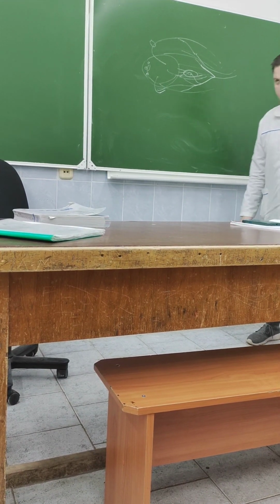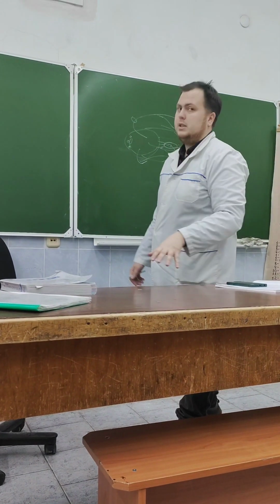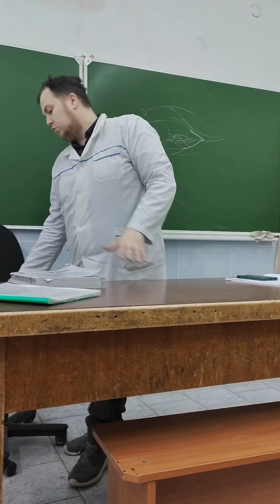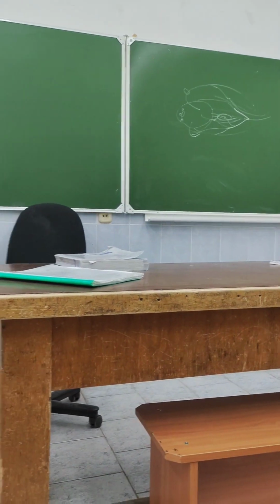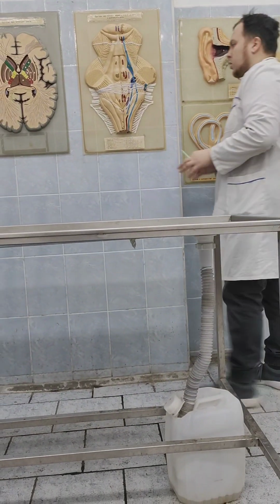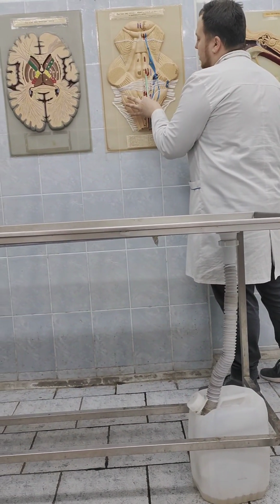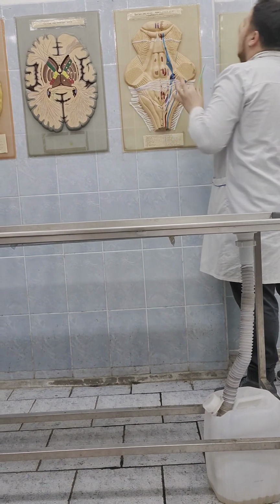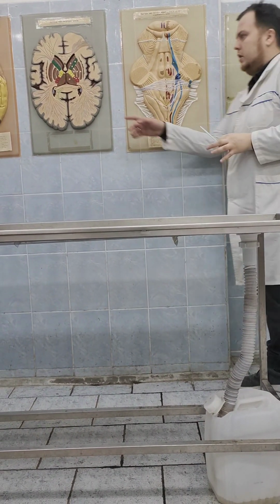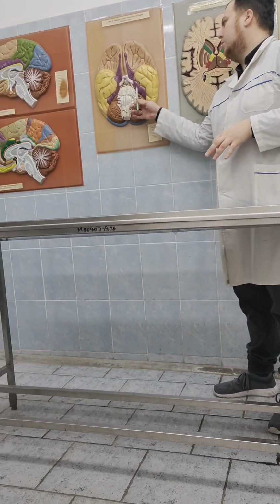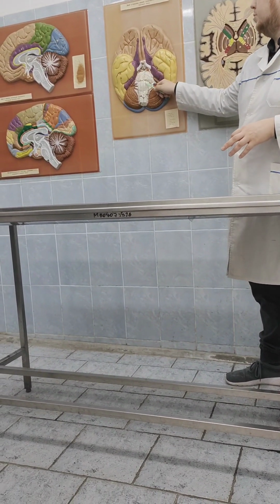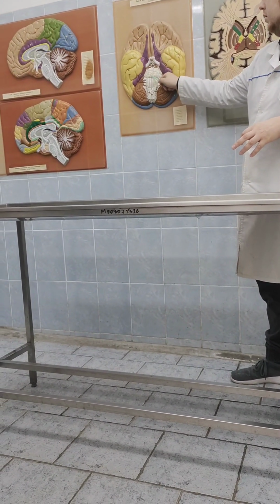And the last cranial nerve for today is cranial nerve number 6. It is the abducent nerve. The abducent nerve is also a motor nerve. It has only one pair of motor nuclei, which are located in the pons, in the facial colliculus. It originates on the ventral surface of the brainstem between the pons and the pyramids of the medulla here.